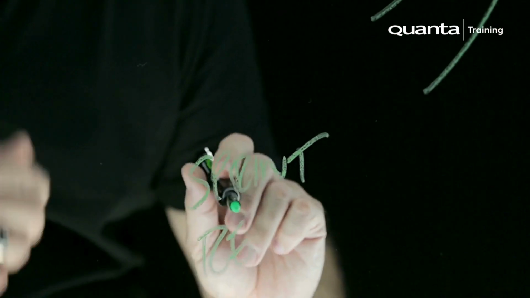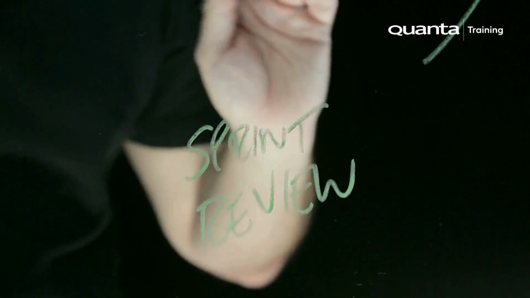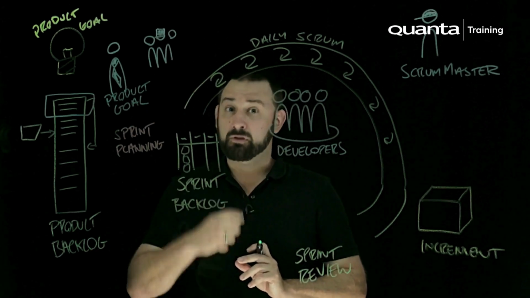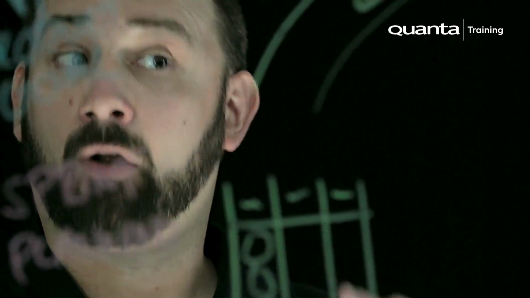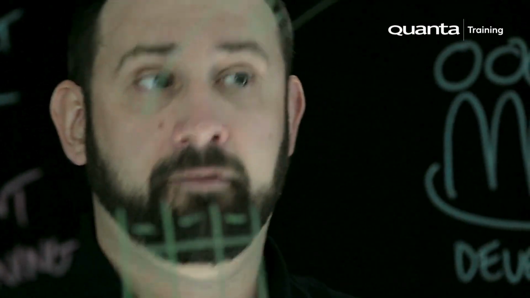Now, sprint review I always find is one of the more fascinating events in Scrum, because it involves more than just the Scrum team at this point. We'll have other stakeholders, particularly end users there, people who are sponsoring it, maybe compliance and regulatory people involved, looking at what we've created and giving us their feedback.